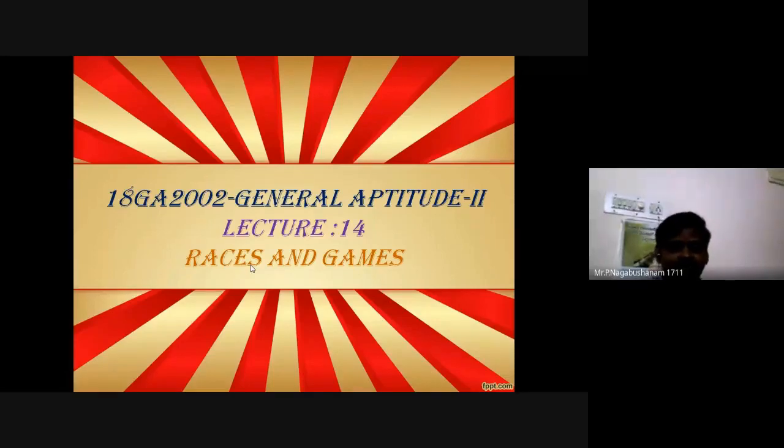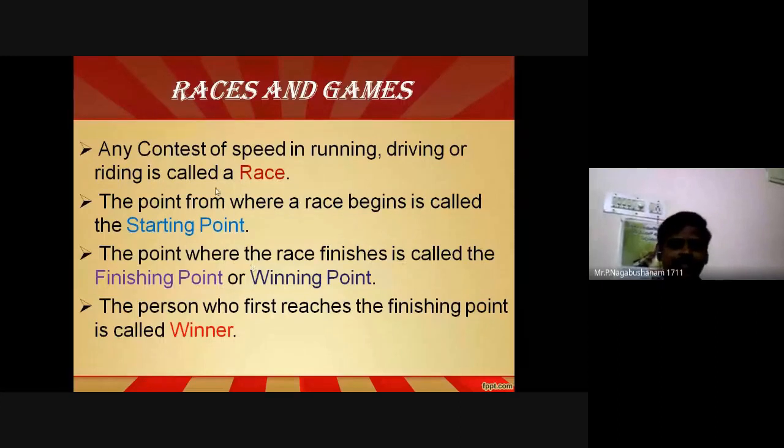That death race is different from this race. We say first, see what is the meaning of race, what is the starting point, what is the ending point, what is the meaning of winner. Any contest of speed in running or driving or riding is called race.